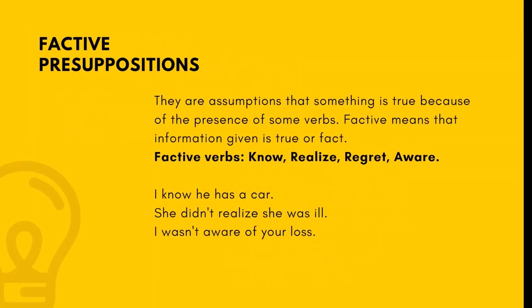Factive presuppositions are the assumptions that something is true because of the presence of some verbs. Factive means that the information given is true or fact. The factive verbs are know, realize, regret, and aware. Examples are, I know he has a car. She didn't realize she was ill. I wasn't aware of your loss.